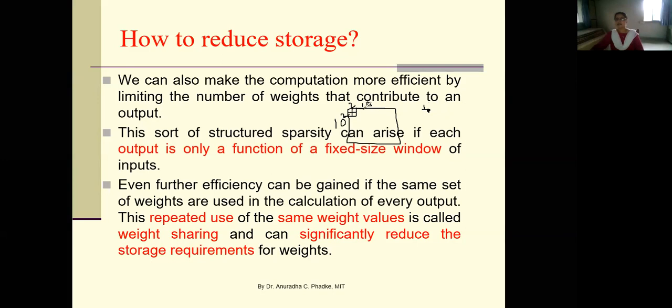Then the next 2 by 2 local neighborhood is connected to the next node. Then the next 2 by 2 region is connected to the next node. So if we do the mapping in similar fashion in this second layer of your deep neural network, can you tell me how many rows and how many columns will be there if we do this mapping without any overlap?